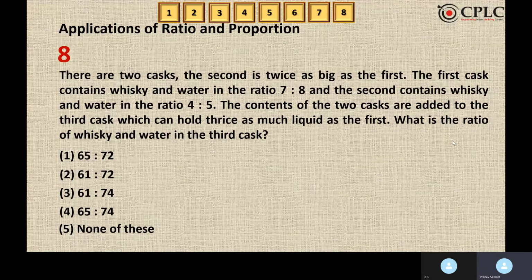There are two casks. The second is twice as big as the first. The first contains whiskey and water in the ratio 7:8, and the second contains whiskey and water in the ratio 4:5. The contents of the two casks are added to the third cask, which can hold thrice as much liquid as the first. What is the ratio of whiskey and water in the third cask?